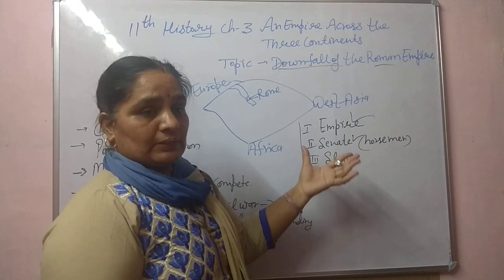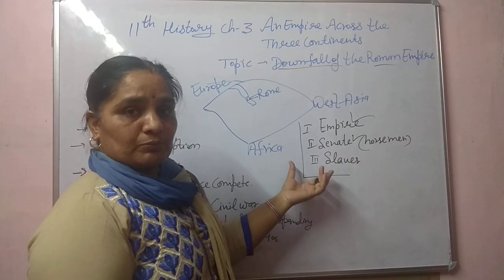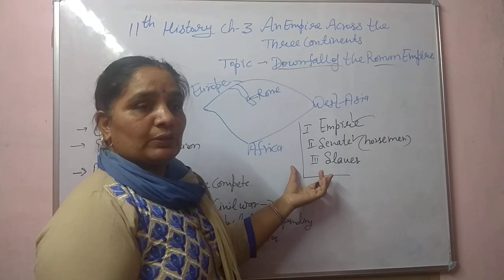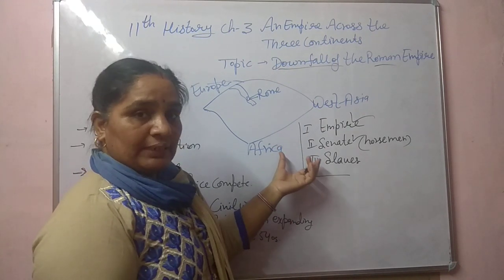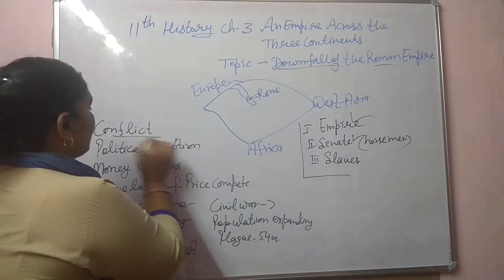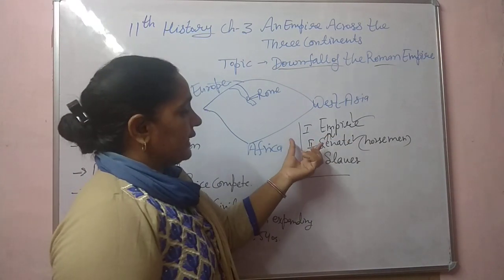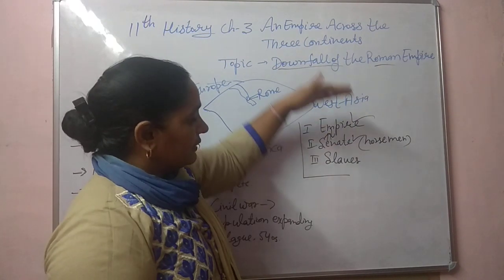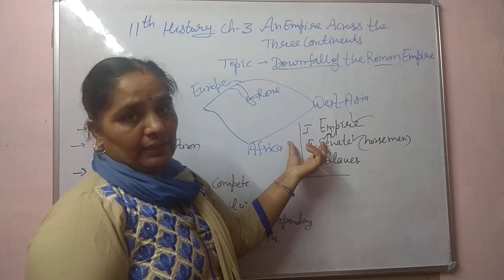Next layer was the slaves. Who were the slaves? Those persons who were captured by the soldiers during battles. They did work in plantations and industries without any wages. These were the main reasons for conflict among the societies. The first reason was conflict among the senators and the emperors. There was no adjustment: some senators were advisors of the emperor and some were against him, so they opposed the empire.